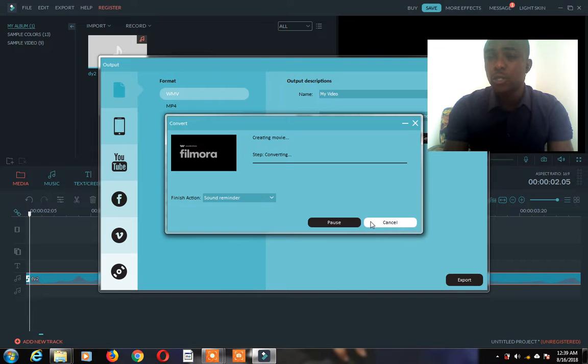There is something you must note. Don't expect that when you start converting a song it will be converted in just 2 minutes or 3 minutes. It depends on the duration of the song. There are some songs that will be 40 minutes, 45 minutes, 43 minutes as the case may be, or 20 minutes. So it depends on the duration of the song; that is going to determine how many minutes it will take to convert your song. Now you can see I am having the watermarks here. We cannot wait for it to finish converting, but meanwhile you have already gotten the steps with which to convert it.